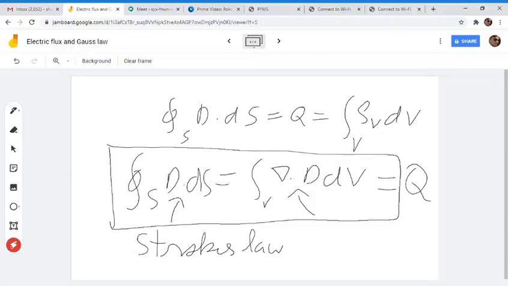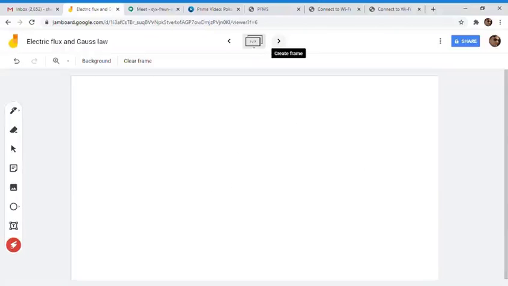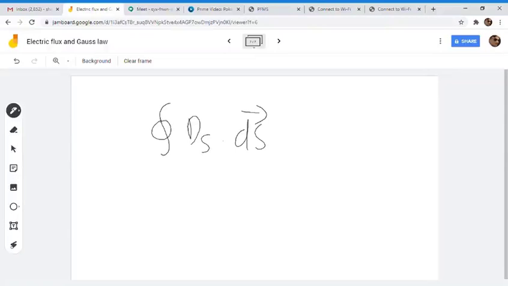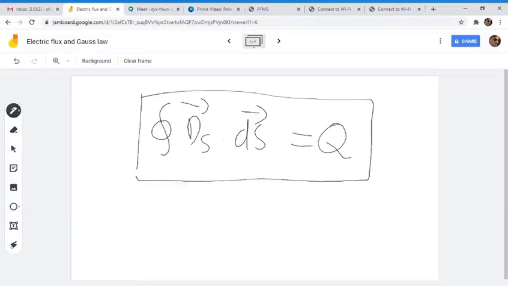The integral of D dot dS gives you the total charge. So this is also called the Gauss law.